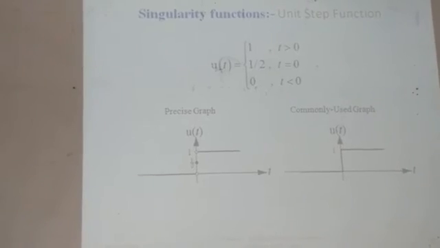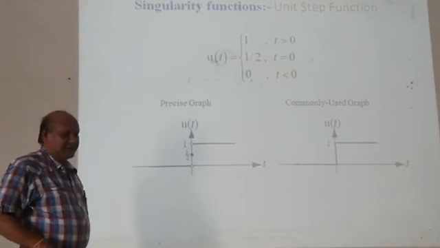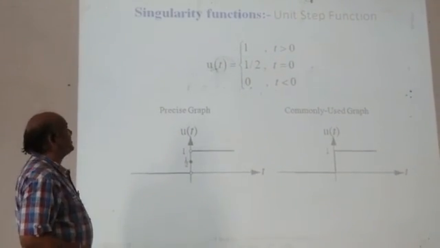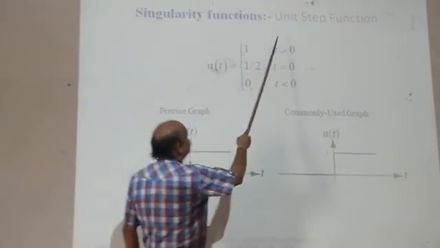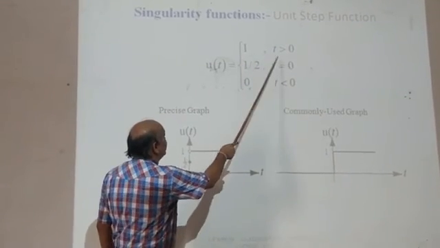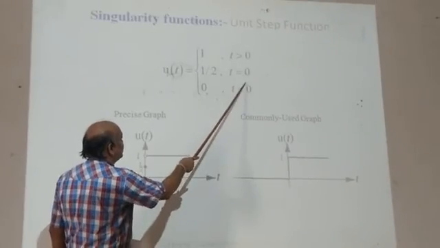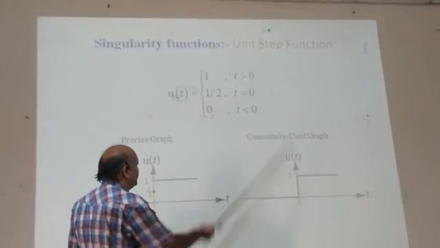Similarly, the singularity function. Sometimes it is asked to define the singularity function and explain it. This is also called the unit step function. u of t is equal to 1 when t is greater than 0, equal to a half when t is equal to 0, and equal to 0 when t is less than 0.